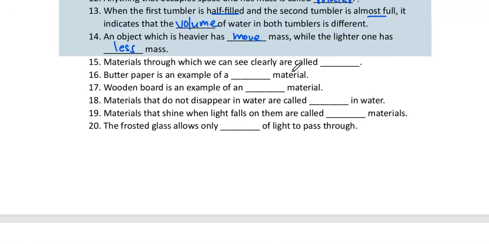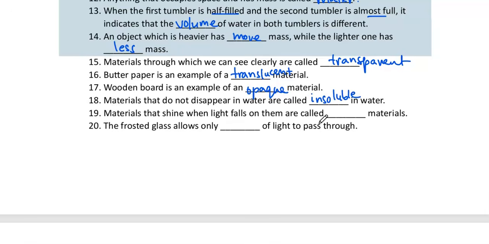Materials through which we can see clearly are called transparent. Butter paper is an example of translucent material. You cannot see through it clearly. Wooden board is an example of opaque. You cannot see at all through it because it does not allow light to pass through it. Materials that do not disappear in water are called insoluble in water. They do not dissolve in water, so they are insoluble in water.